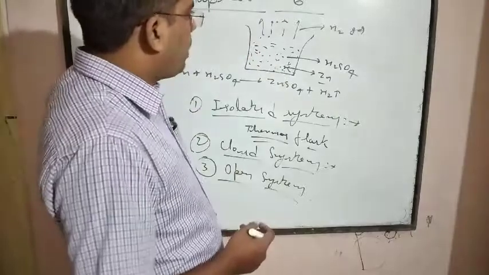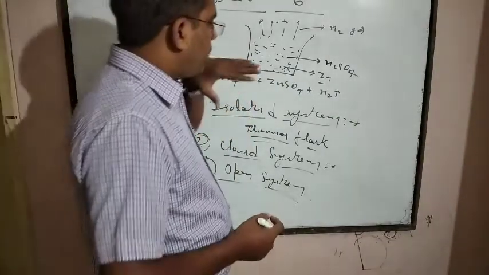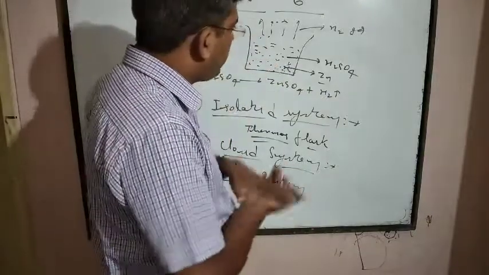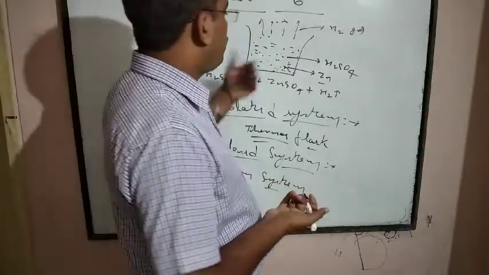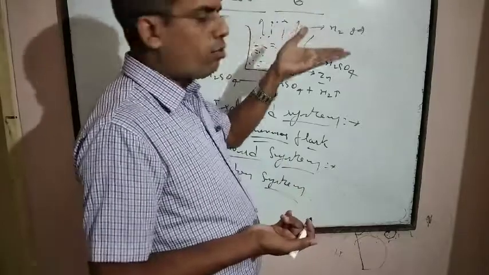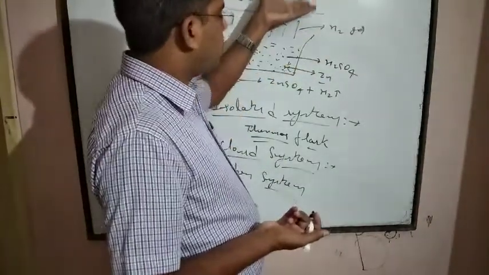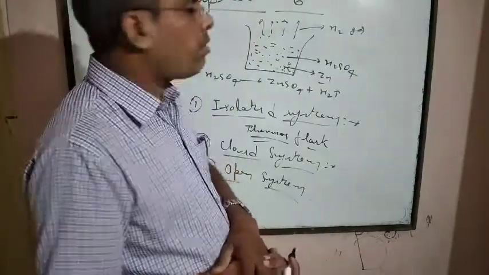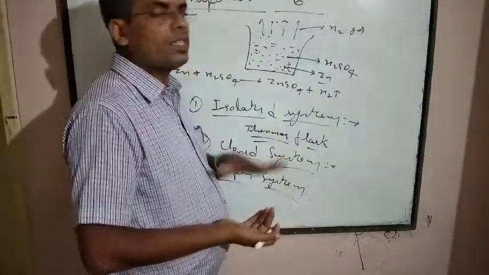For example, if zinc granules and H2SO4 both are kept in an open vessel, then zinc sulfate and hydrogen gas is evolved. Here hydrogen gas and heat both are transferred into the surrounding. That's why it is an open system.